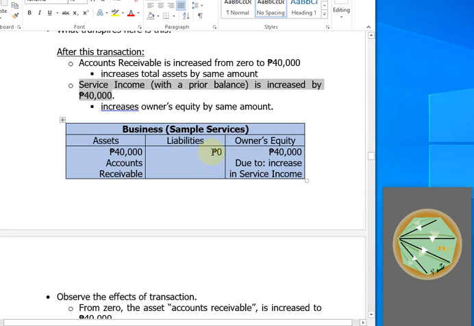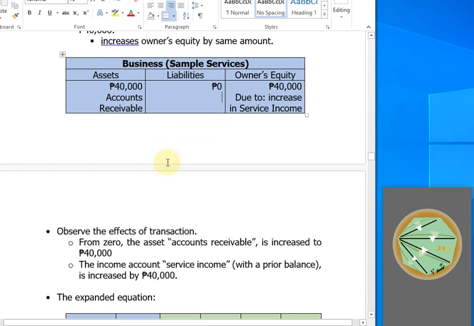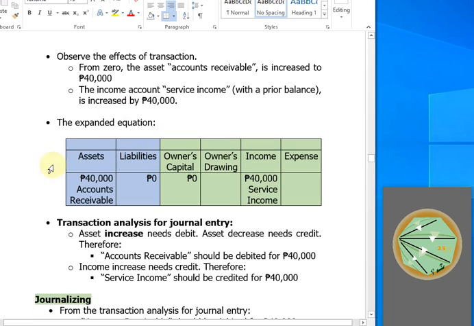Okay, liabilities is not affected, so 40 equals 0 plus 40, and again the equality of the accounting equation is always maintained. If we present this in an expanded equation, we have assets increased by 40 because of the increase in accounts receivable, and income increased also by the same amount because of the increase in service income.